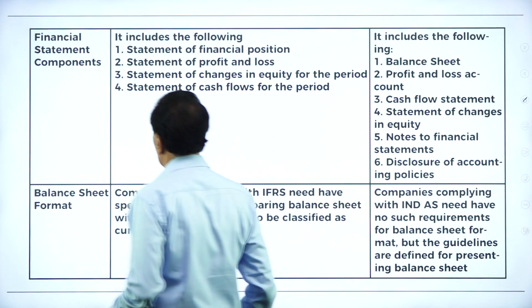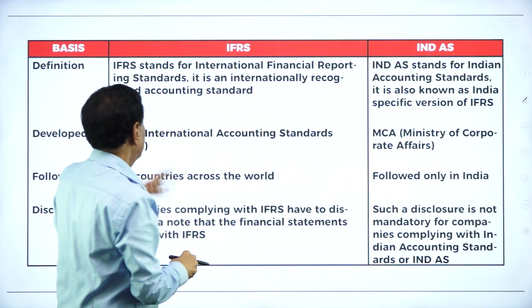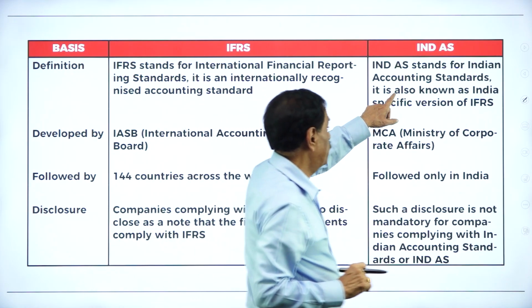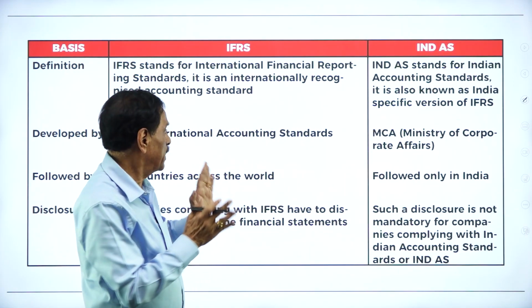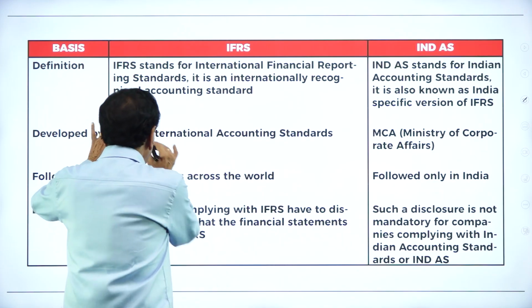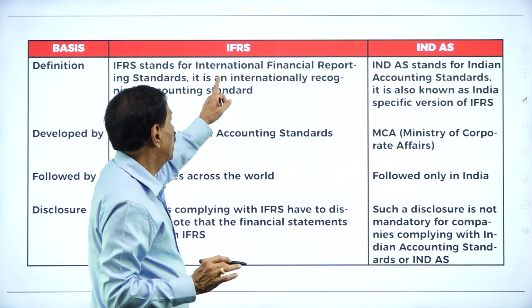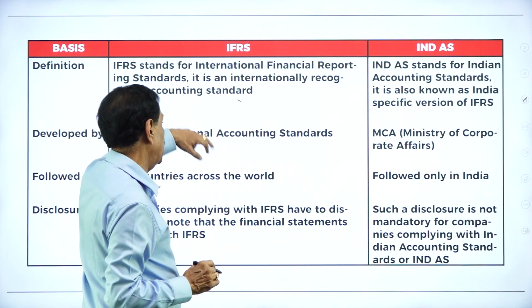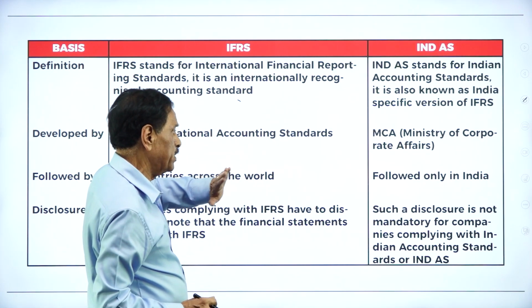This series they are going to ask. This is IFRS and Ind AS. IFRS stands for International Financial Reporting Standard, Ind AS stands for Indian Accounting Standard. So they will ask for the 10 marks here. This is important. IFRS is developed by IASB, International Accounting Standards Board. So IFRS, International Financial Reporting Standard, is based on, developed by International Accounting Standards Board.